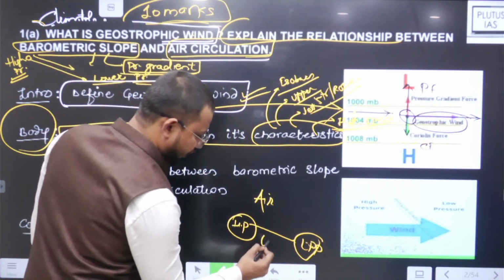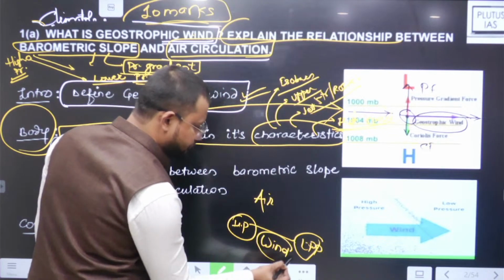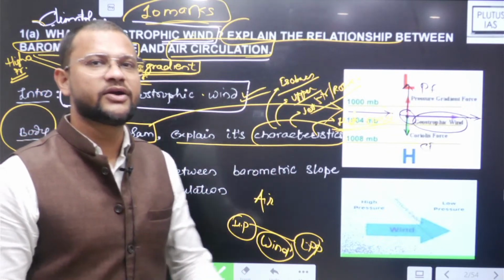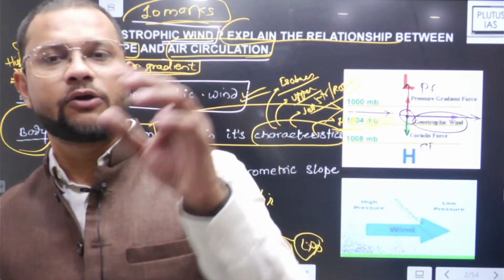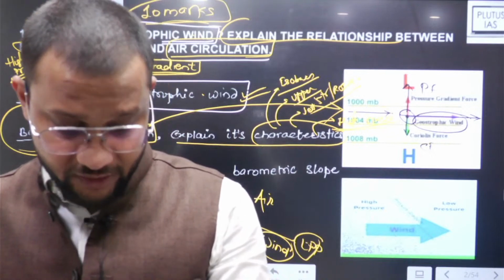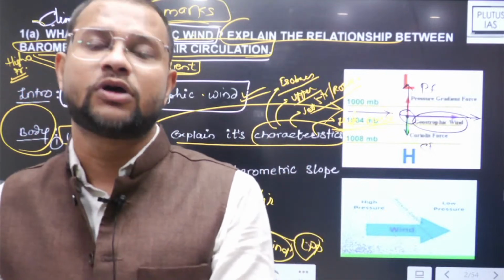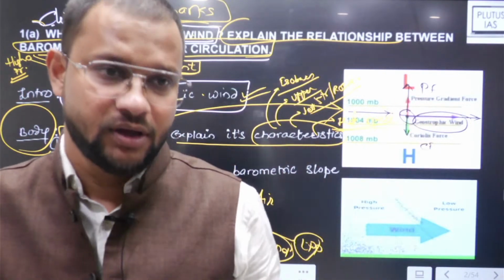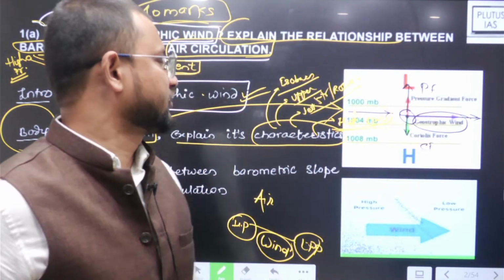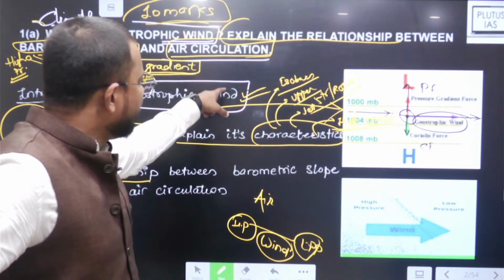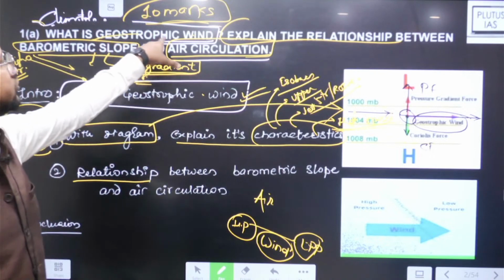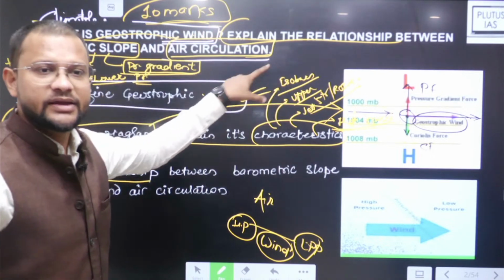And this air is now known as wind. So there are different types of wind. You must be aware of global winds, temporary winds and seasonal winds, and local winds as well, on which a question has also been asked in the next questions. Okay? So what you have to write is just this much: what geostrophic wind is, a diagram, characteristics.